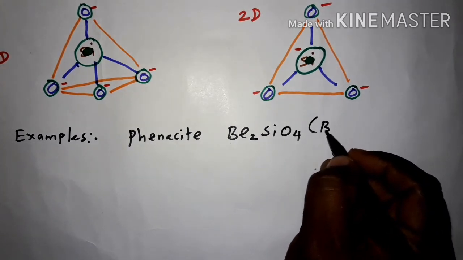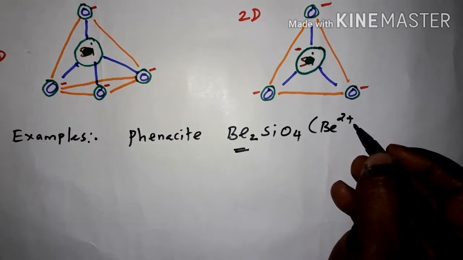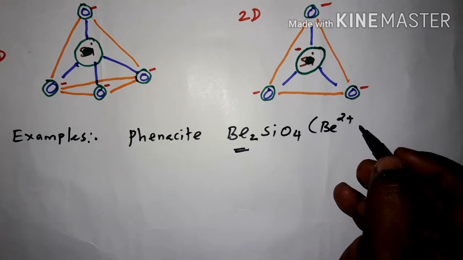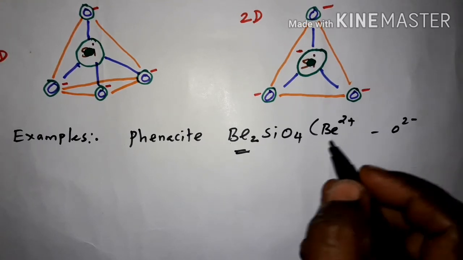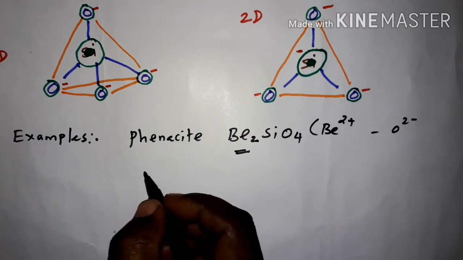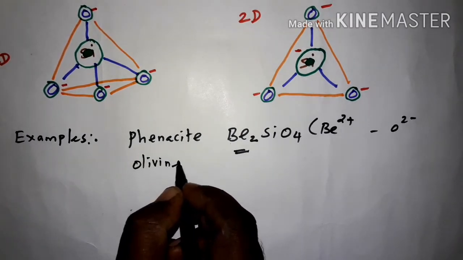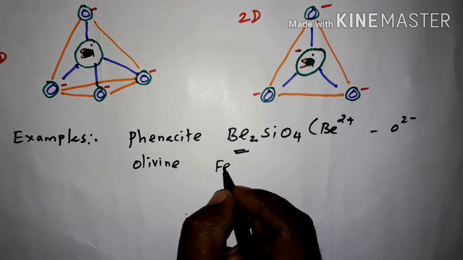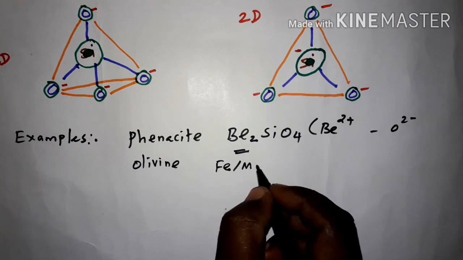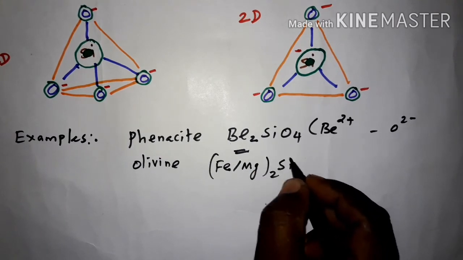Here this Be2 plus ion is surrounded tetrahedrally by O2 minus ions. Another example is olivine. The formula of olivine is Fe or Mg 2 SiO4.